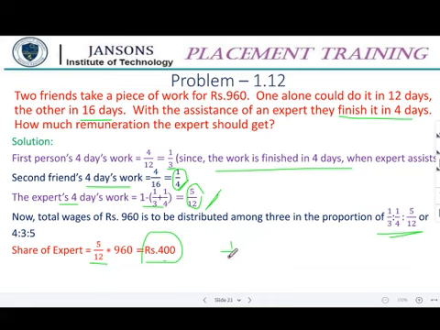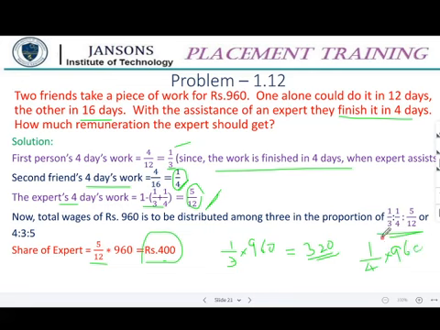In the same way, 1 by 3 into 960 is going to be A's part of the money. So you will be getting 320. So 320 is the money which A will get, and then 1 by 4 of 960.